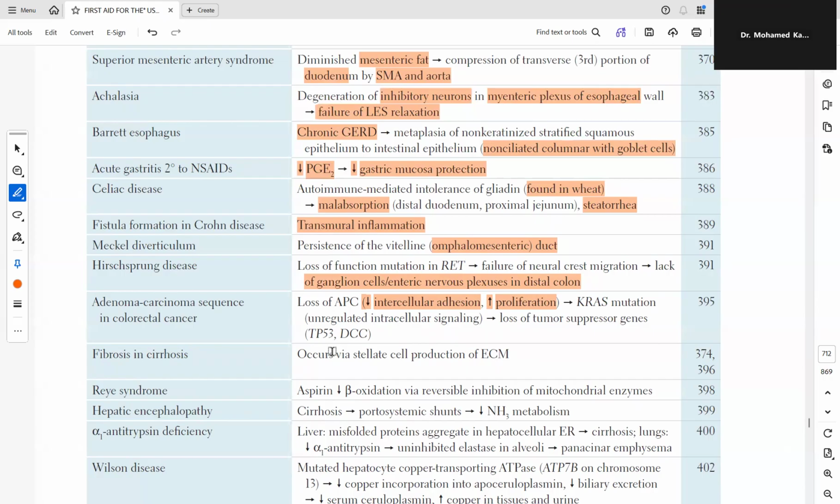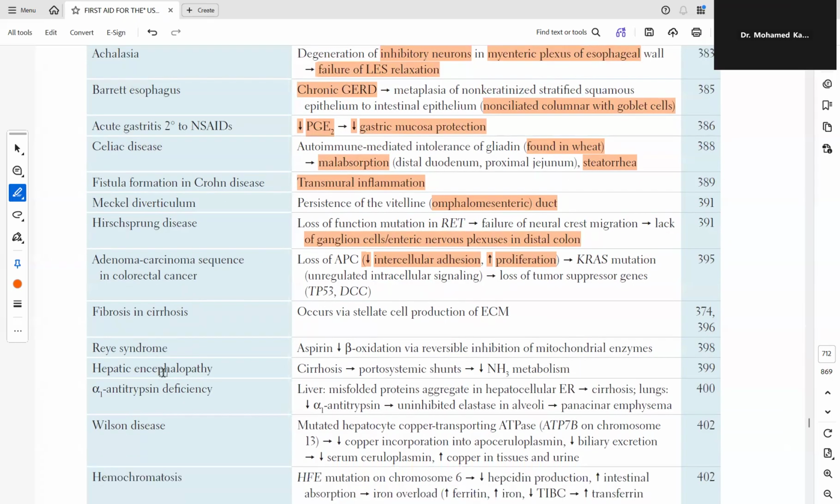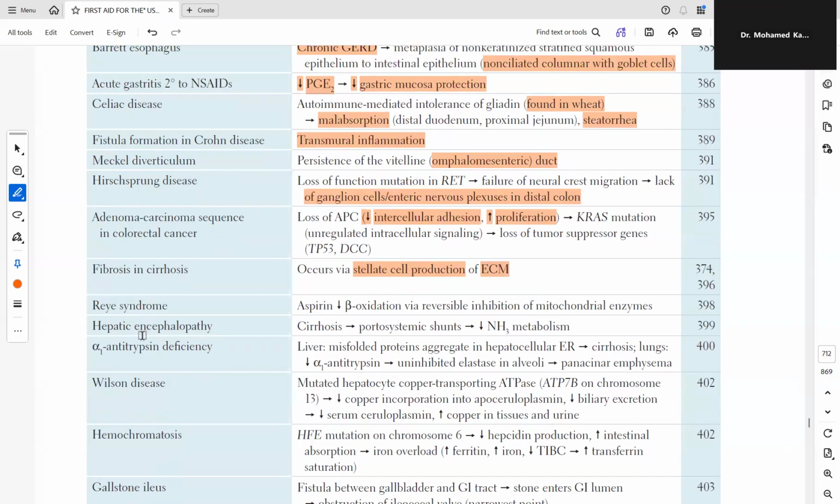So this is the sequence, adenoma to carcinoma sequence, how this happens. Fibrosis in cirrhosis occurs via stellate cell production of extracellular matrix. Reye syndrome: aspirin, this is in children, aspirin reduces beta oxidation via reversible inhibition of mitochondrial enzymes.